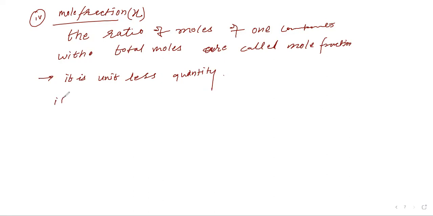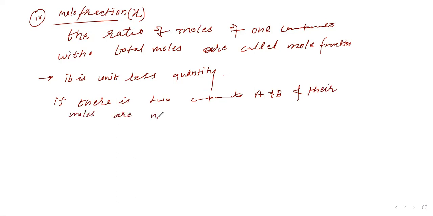Suppose there are two components, A and B, and their moles are Na and Nb.